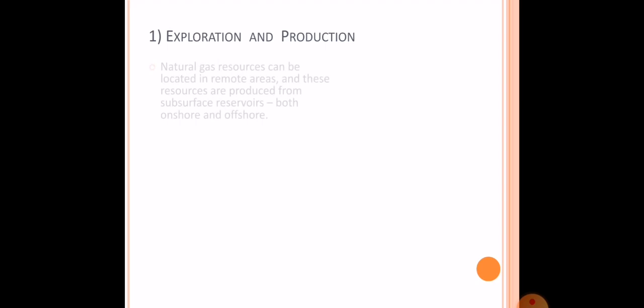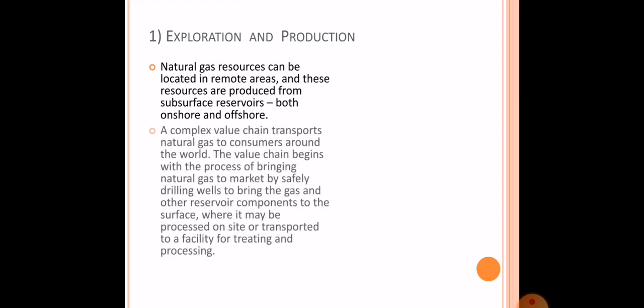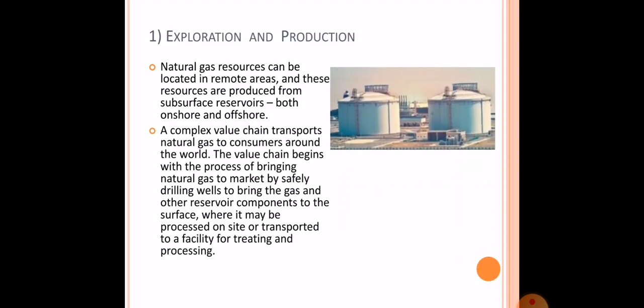Let's start with exploration and production. The value chain begins with the process of bringing the natural gas from the subsurface to the surface by drilling wells, which results in extraction of gas. These natural gas resources are often located in remote areas. They can be found both onshore as well as offshore.